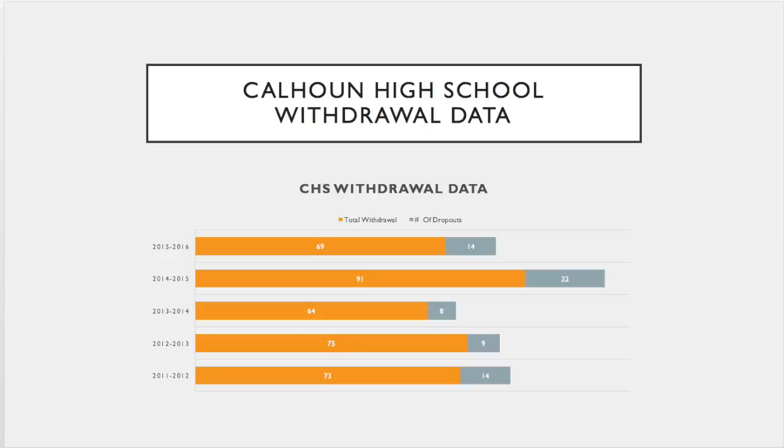This next slide is going to look at the Calhoun High School withdrawal data. In the orange there, you're going to see the total number of withdrawals each year, and also in the gray is the number of dropouts, those who dropped out. And you look here at the data, once again, if we look at 2014, 2015, that's the year with the largest number of total withdrawals and number of dropouts. And once again, that may be due to the year that tuition was implemented. So you can see a large number of students withdrawing or dropping out from there. But the good thing is if you look at 2015-16, the most current year we have, the numbers have gone down, which is a good trend.